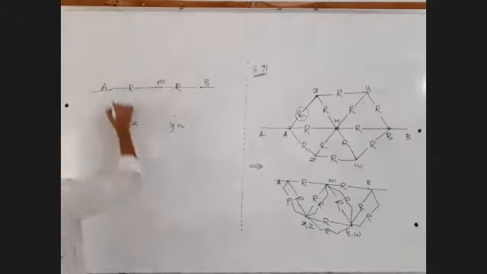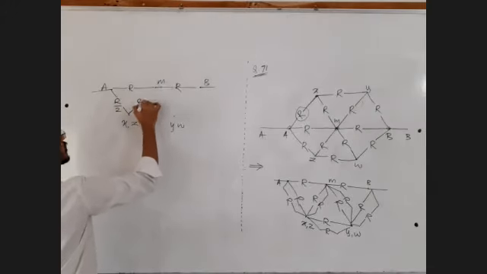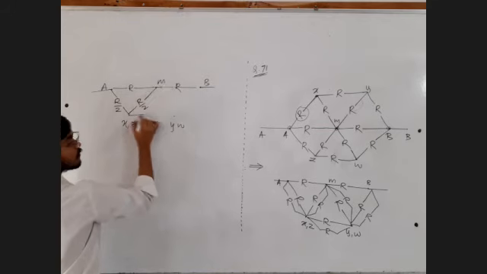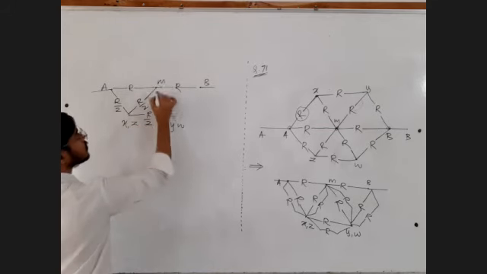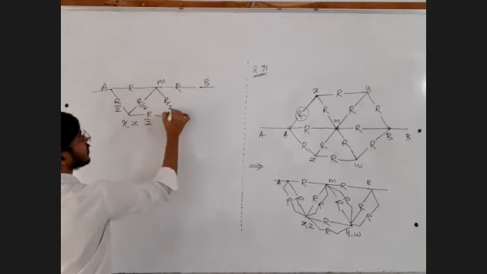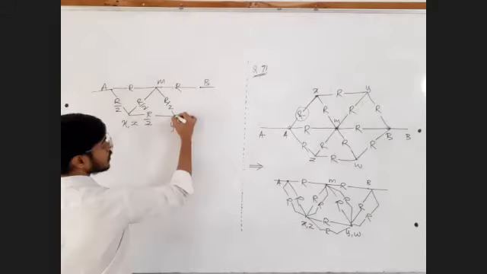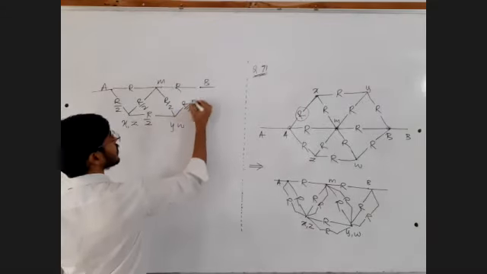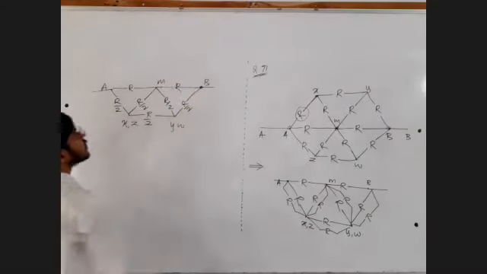Fine. That's R by 2. That's again R by 2. That's R by 2. That's again R by 2. That's finally again R by 2. And the point B. Fine.